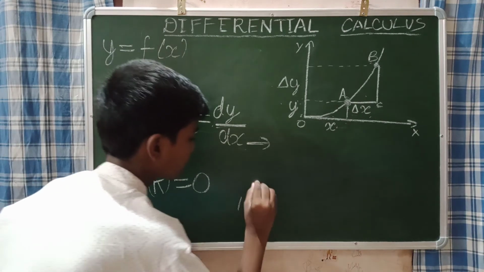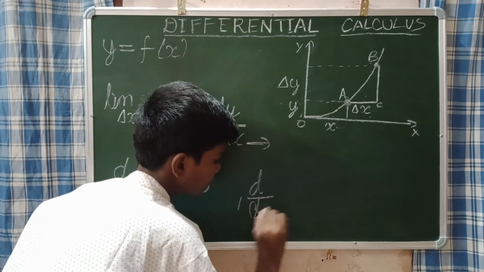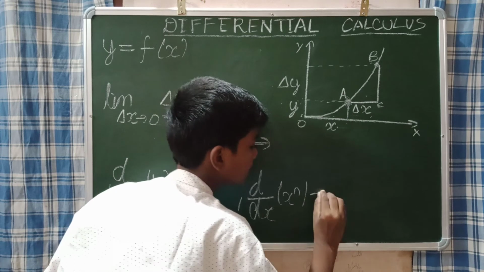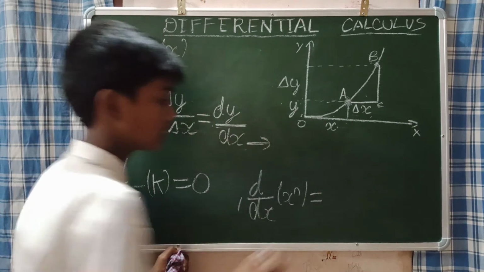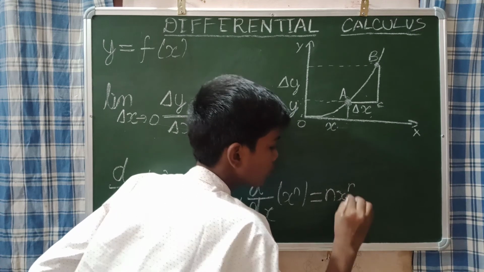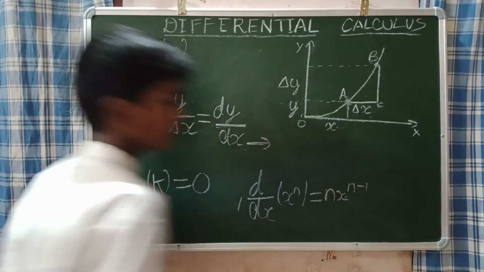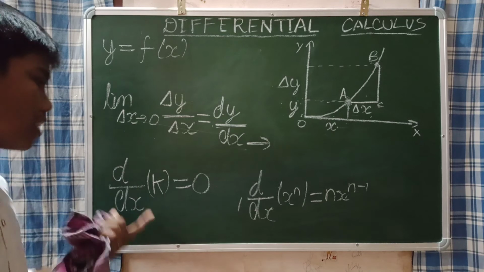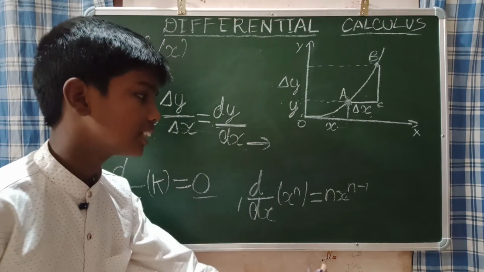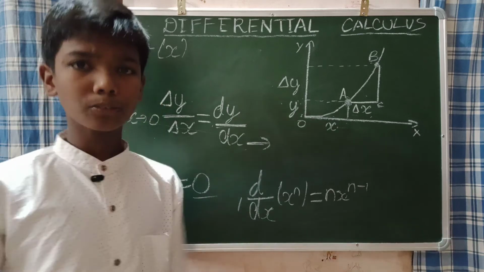And d by dx of x to the power of n is equal to this very important thing. Please remember: n x to the power of n minus 1. That is, d by dx of constant is equal to 0. And d by dx of x to the power of n is equal to n x to the power of n minus 1.